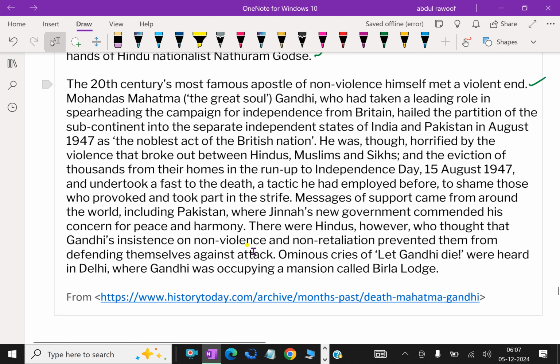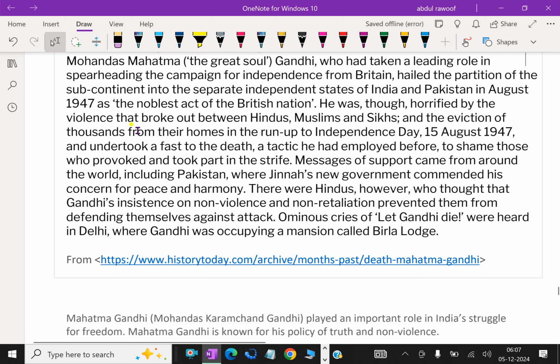He was, though, horrified by the violence that broke out between Hindus, Muslims, and Sikhs, and the eviction of thousands from their homes in the run up to Independence Day, 15 August 1947, and undertook a fast to death, a tactic he had employed before to shame those who provoked and took part in the strife.